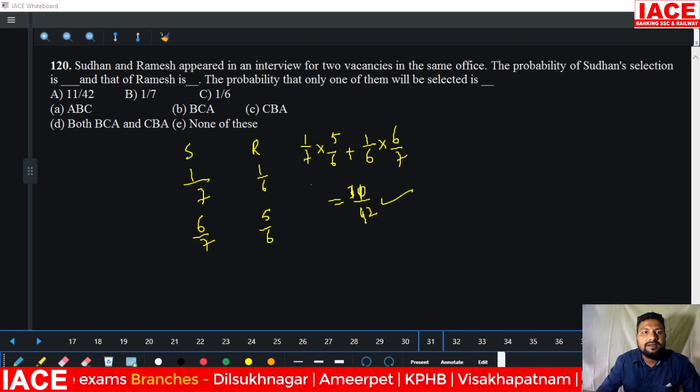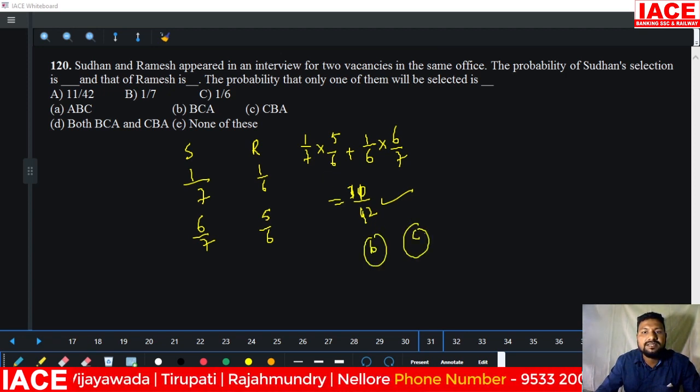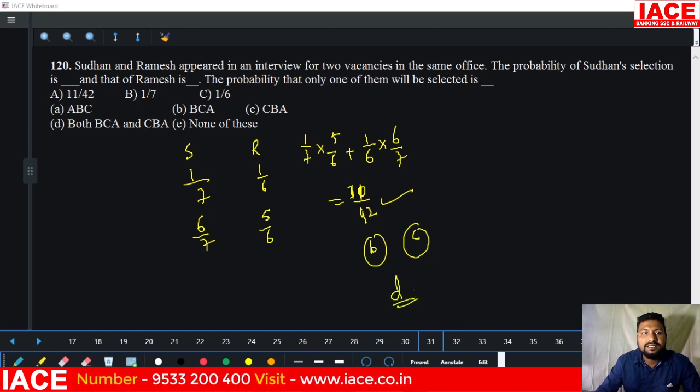Then you can apply that here BCA or CBA, that means option B is correct and C is correct. As per the combination, the final option is D correct. Both BCA is perfect and CBA is also perfect.